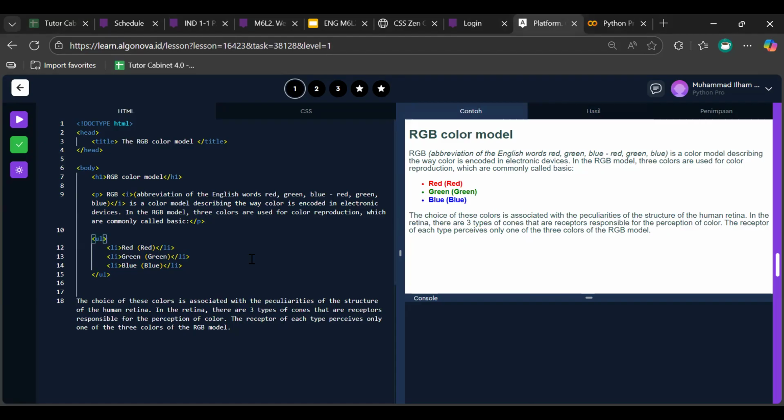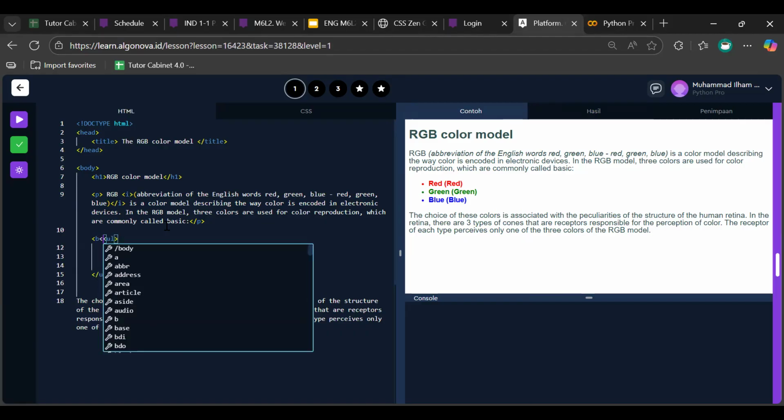Okay, don't forget to make it bold also. Anyway, we need to make it bold because the content inside this is bold.